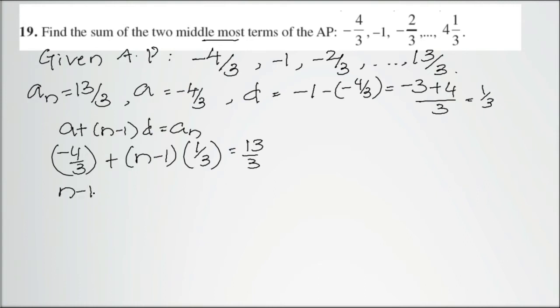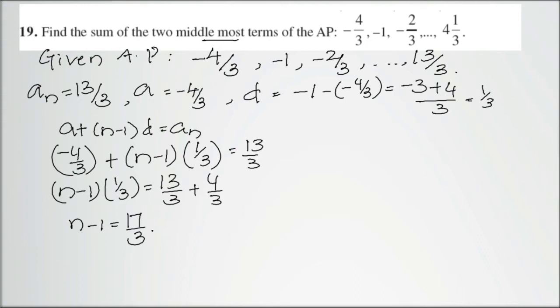So n minus 1 multiplied by 1 by 3 will be equal to 13 by 3 plus 4 by 3, which will be 17 by 3. So n minus 1 will be equal to 17 by 3 multiplied by the reciprocal, which is 3 by 1. 3 gets cancelled. We get n minus 1 as 17. The value of n will be 18. So there are 18 terms.